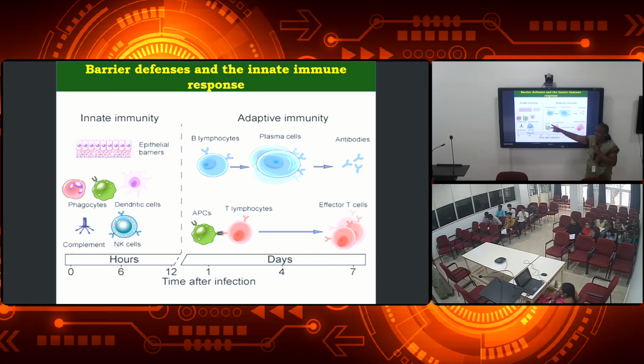Or, what will happen? Antigen presenting cells will be recognized by the T lymphocytes. Then these T lymphocytes will be converted into effector T lymphocytes. One half will be saved as memory cells, and the other will be for the production of the antibodies. That will come in the next slides. Okay, so it will take 1 to 7 days minimum. If it is innate immunity, it will happen within 24 hours. If it is the adaptive immunity, it will take about 7 days.